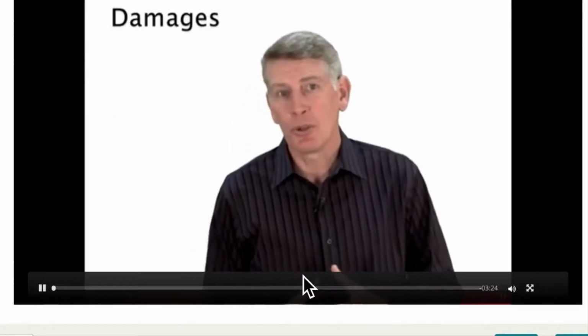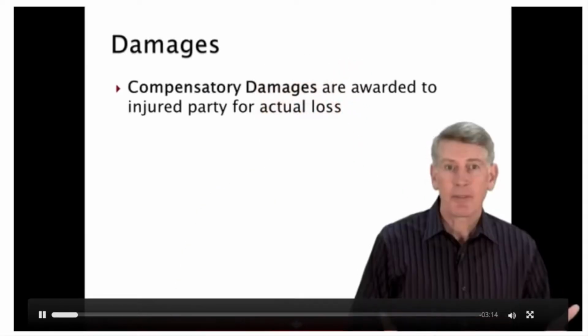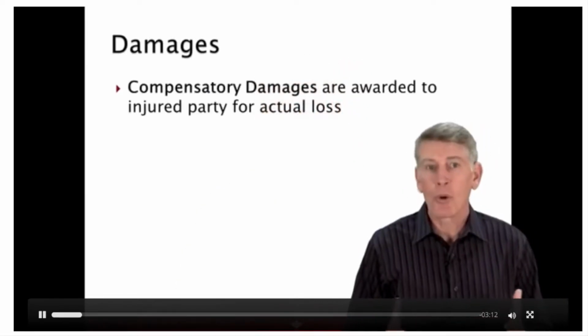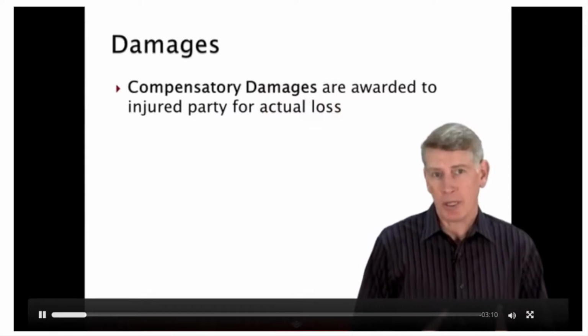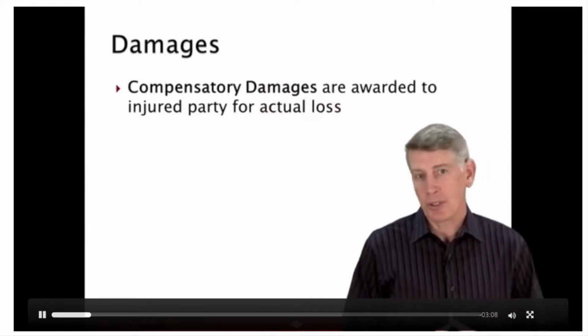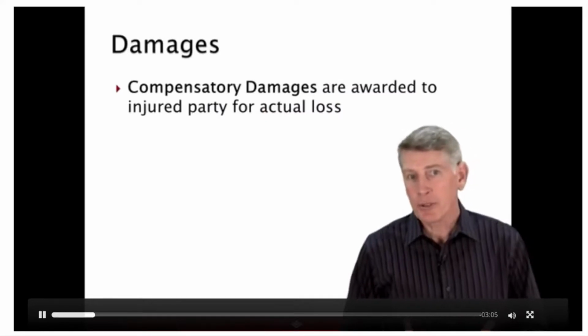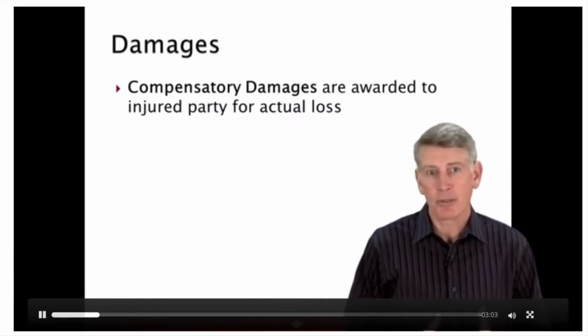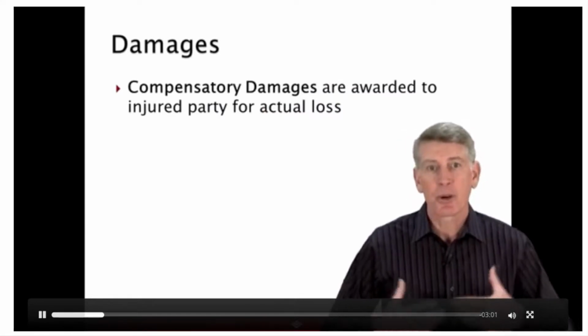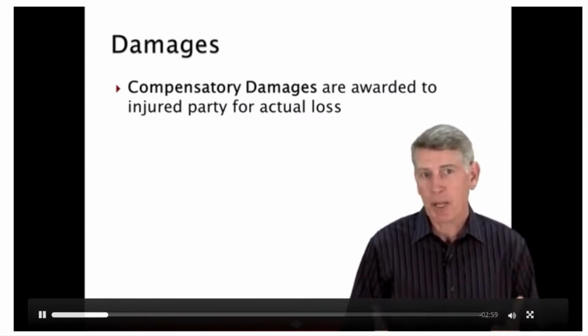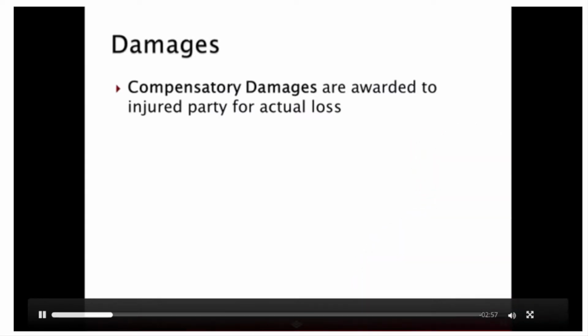Damages is the term used for an award to an injured party to compensate for a loss. Now, depending upon the kind of loss and the type of award, different types of damages may be made. Compensatory damages are awarded to return an injured party to his or her pre-loss condition and to make reparation for the actual loss that occurred. Now, two types of compensatory damages exist, that is special and general.